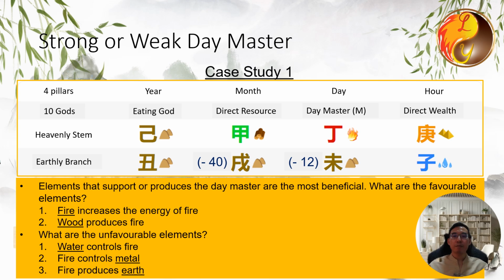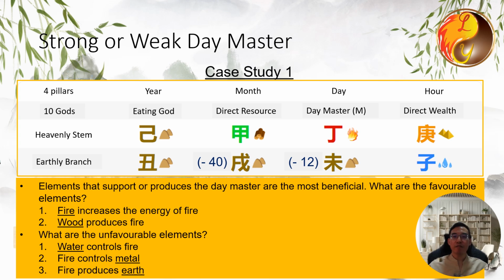For a weak day master, the elements that support or generate it are the most beneficial. Fire can increase the energy of fire, making it the most needed favorable element. Green, representing wood, generates fire. So wood is another favorable element. Next, what controls fire? Water controls fire, making water an unfavorable element.